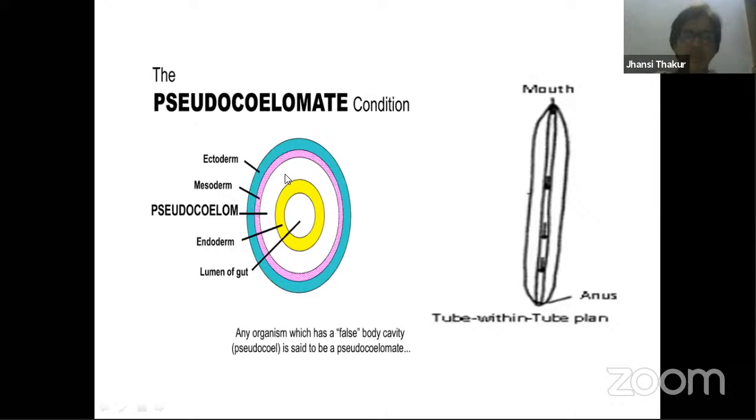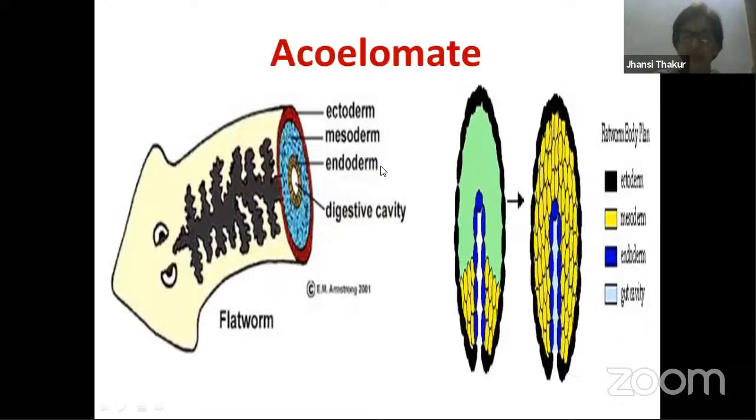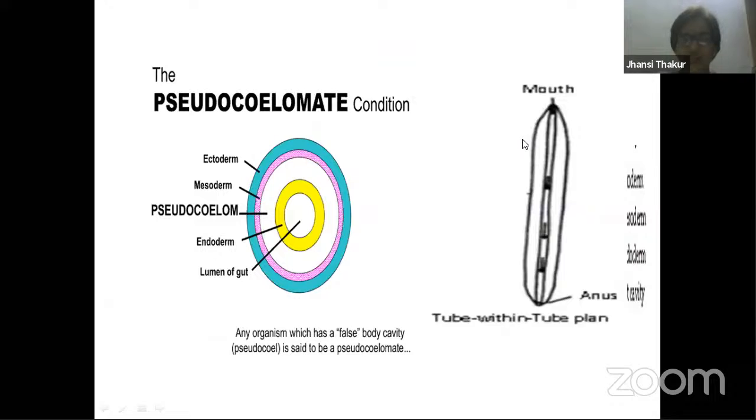We know this, right? Then there is white space present here. Let me come back to the acoelomate: is there any space over here? There is no space, so acoelomate. But here you find there is some white space present, right? Space means coelom is present here. Then you have one pinkish layer. This pinkish layer is the mesodermal layer. Mesoderm cells are present, and ectoderm is there.